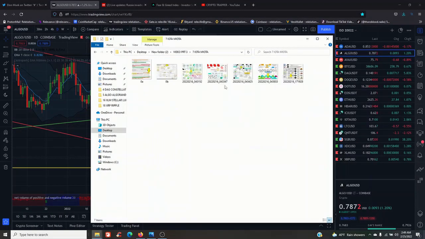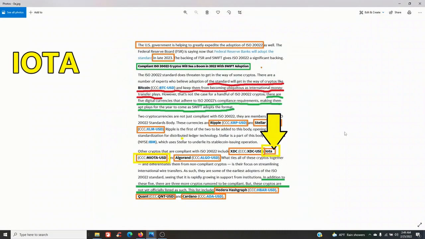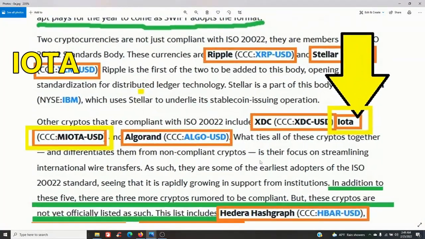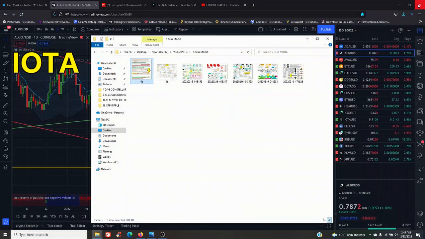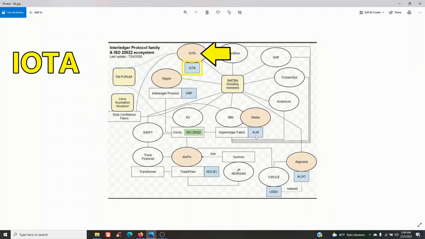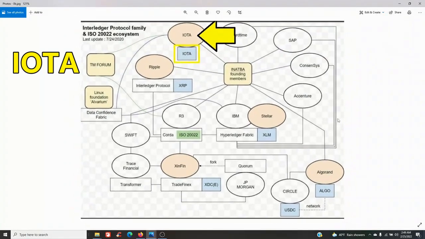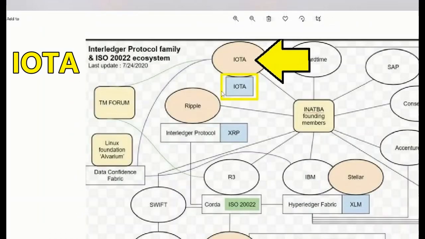Next up, IOTA. That's 7 times it appears. IOTA first appears on the same information of the original 5. IOTA here, MIOTA. Next up, again back to this original graph, you can see IOTA here, IOTA on the Interledger Protocol family and ISO 20022 ecosystem.